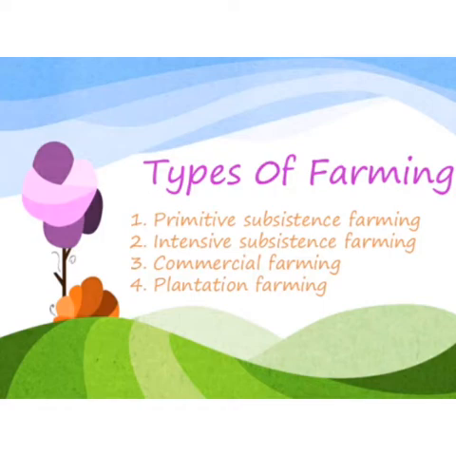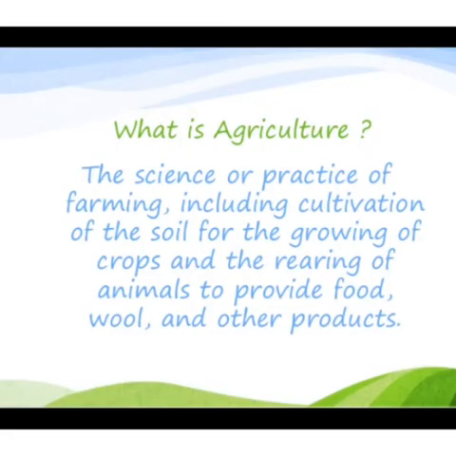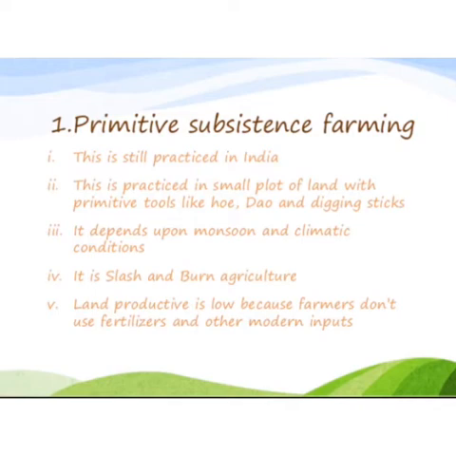The types of farming are primitive, subsistence, intensive, commercial and plantation farming. Before coming to farming, let's know what agriculture is. How can we define agriculture? The science or practice of farming, including cultivation of soil for the growing of crops and the rearing of animals to provide food, wool and other products, is known as agriculture.